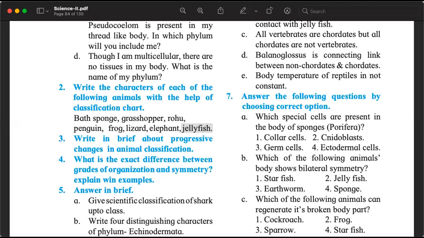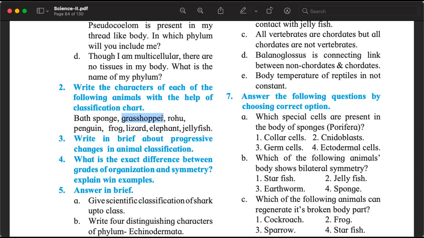Look at question number 2. We have already looked at the first organism under question number 2, which is bath sponge. We can also answer about grasshopper and jellyfish. It's very easy for you to write. So right now, tell me, which phylum does the grasshopper belong to? If you can identify the phylum, then we can write the characteristics.